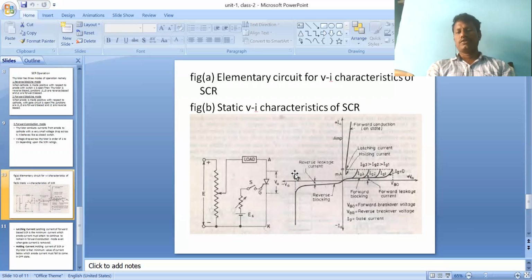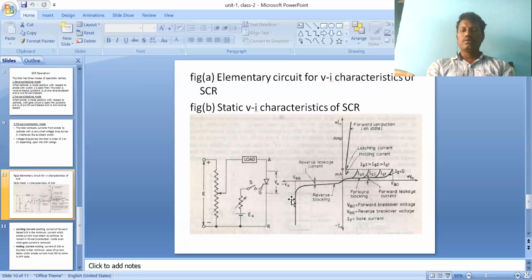Up to this voltage it allows only a leakage current. When the applied voltage reaches VBR, the current suddenly rises. This is very dangerous. The reverse leakage current is high, and at that time the SCR will be damaged.